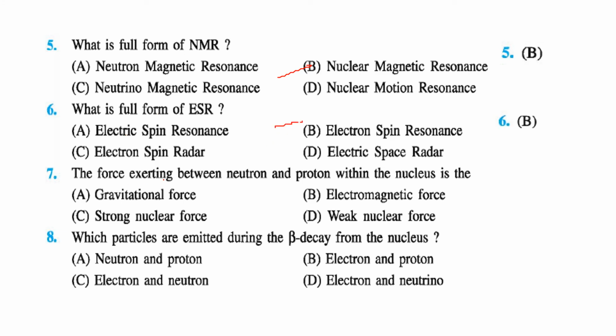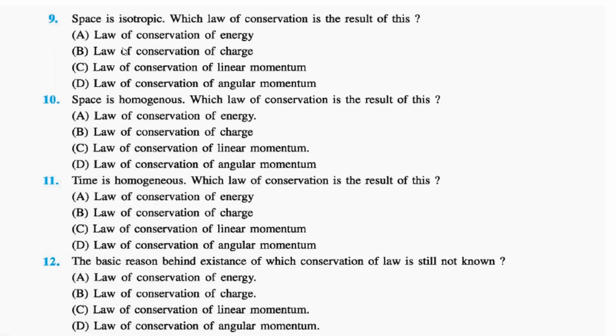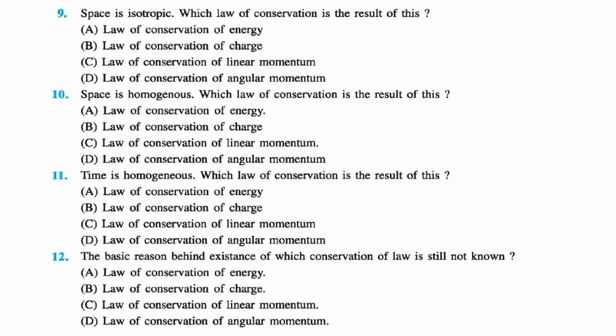The force exerted between neutron and proton within the nucleus is known as strong nuclear force. Which particles are emitted during beta decay from the nucleus? This is electron and neutrino. Space is isotropic. Which law of conservation is the result of this? The answer is the law of conservation of angular momentum.